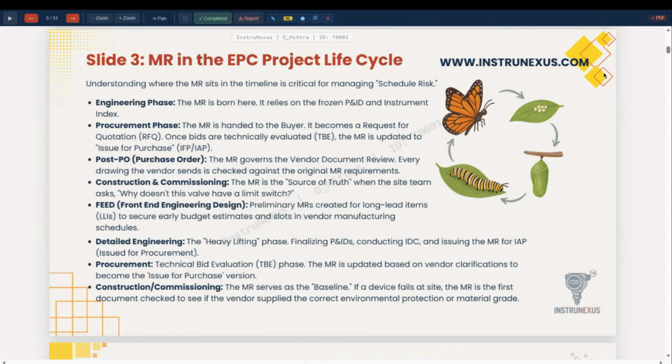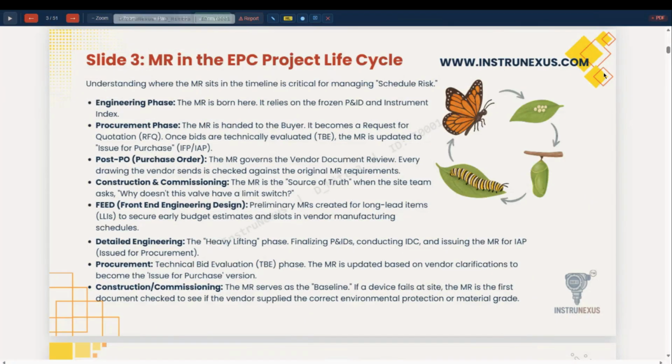So in engineering phase, the MR is born here. It relies on frozen PNID and instrument index. So PNID is to be frozen, issued for engineering. First thing, keep in mind. Procurement phase, the MR is handed to the buyer, it becomes the request for quotation, RFQ. Once bids are technically evaluated, TBE, the MR is updated and issued for purchase, that is IFP or IAP.